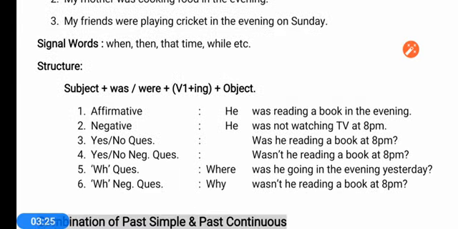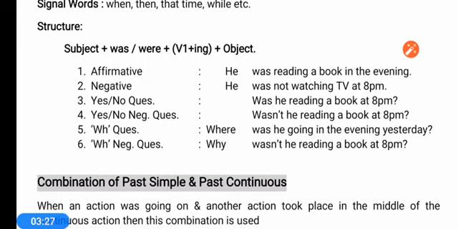Here you can see the structure: subject, was or were, first form plus ing. By first form plus ing, I mean the present participle. There are 6 sentences you can see. The first one is the affirmative: He was reading a book. Since he is singular, was is used, but if it is plural then were will be used. In a negative sentence we use was not: He was not watching TV at 8.